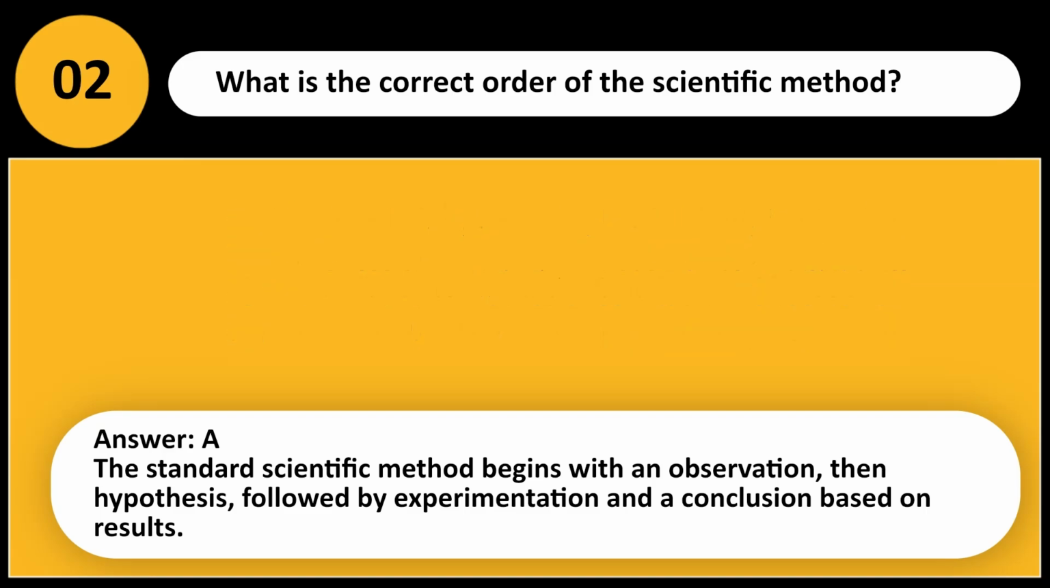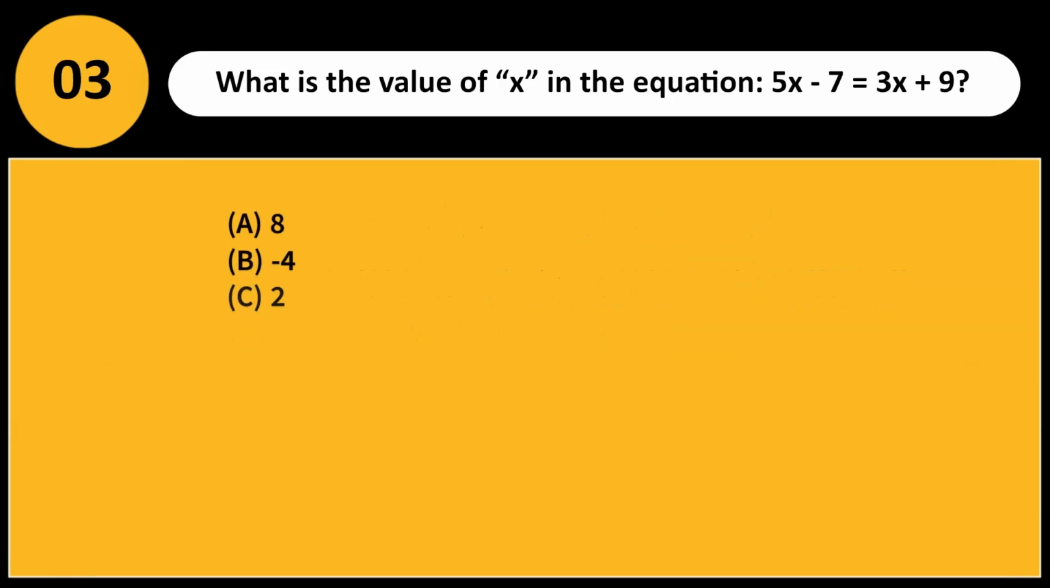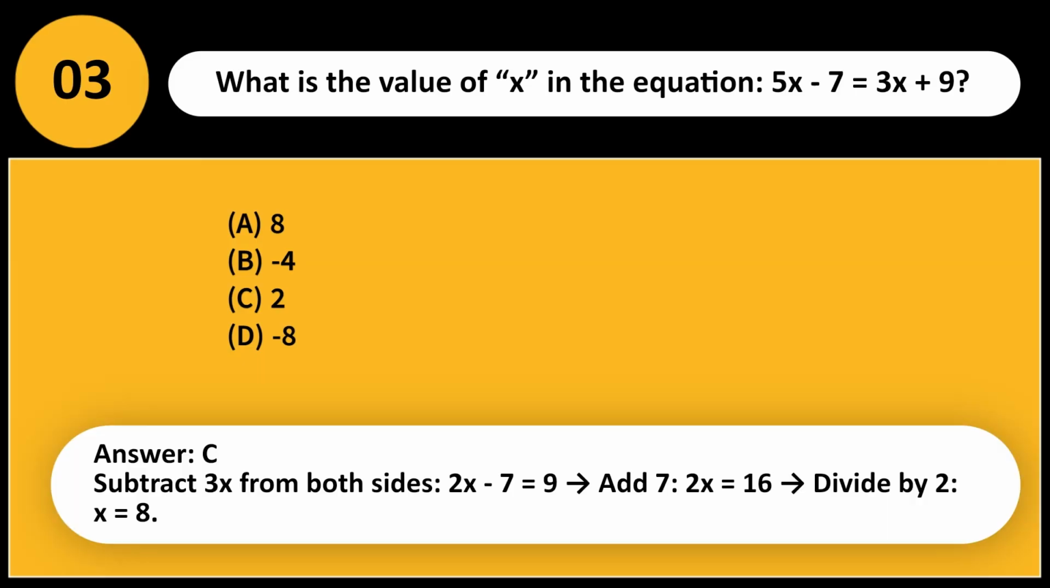results. What is the value of x in the equation 5x + 7 = 3x + 9? A. 8. B. -4. C. 2. D. -8. Answer, C. Subtract 3x from both sides, 2x + 7 is equal to 9, subtract 7, 2x equals 2, divide by 2, x equals 1.